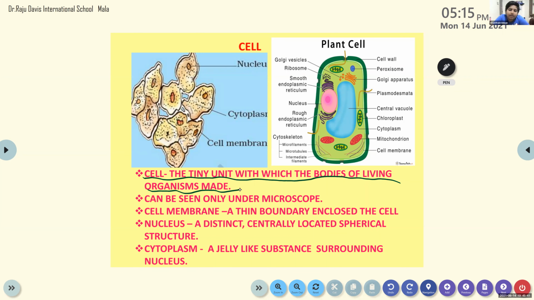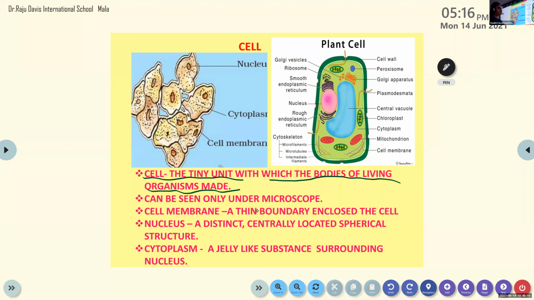Cell membrane. See, in this picture, you can see so many other names. Very difficult, no? Endoplasmic reticulum, cytoskeleton, central vacuole. See, so many other things are there. So that cannot be studied by you now. We only learn the main parts that are common to all the cells. Plant cell, animal, human being, everything. Even fungus also. So nucleus, cytoplasm, cell membrane.